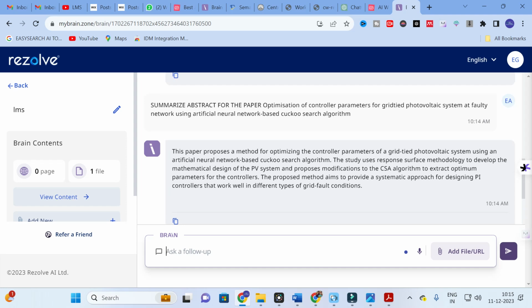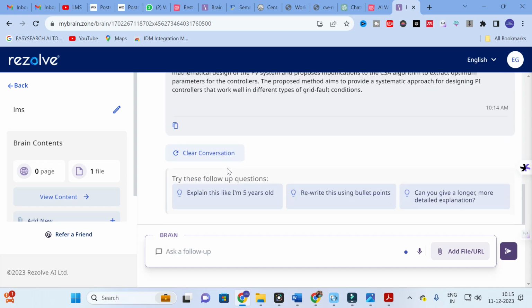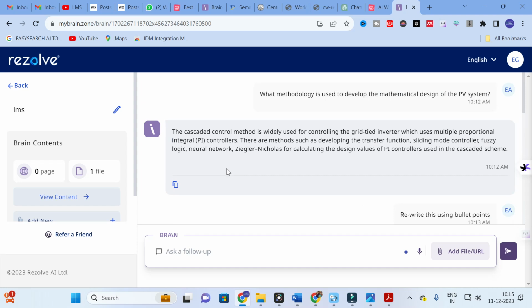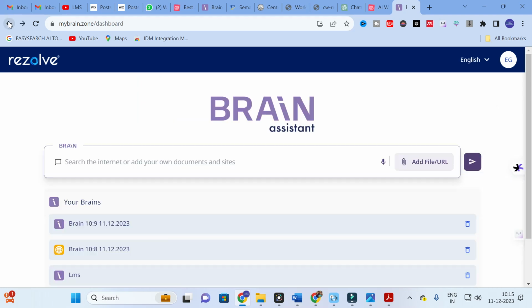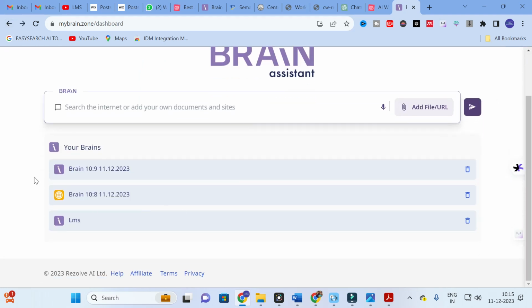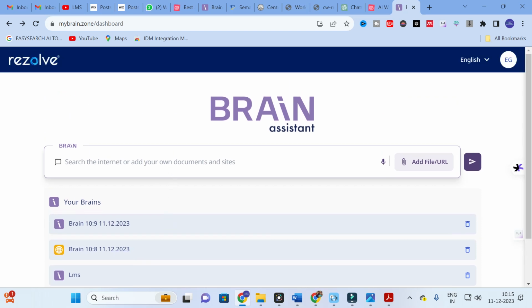So in this MyBrain.zone, you have to give a perfect prompt. That prompt must be very understandable by that particular AI. So you have to be very keen about giving the perfect prompt in this AI tool. So you can give a prompt and you can get better answers. Like that, you can make use of this MyBrain.so, that is a brain assistant, and make your writing very easy. It is free.